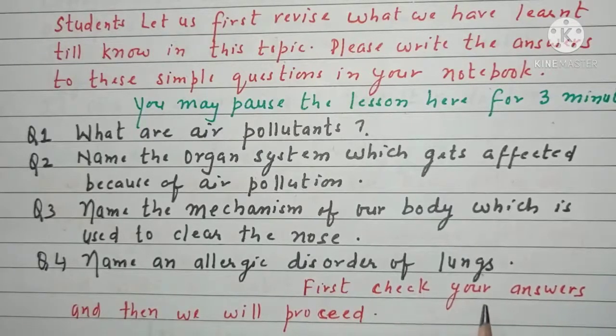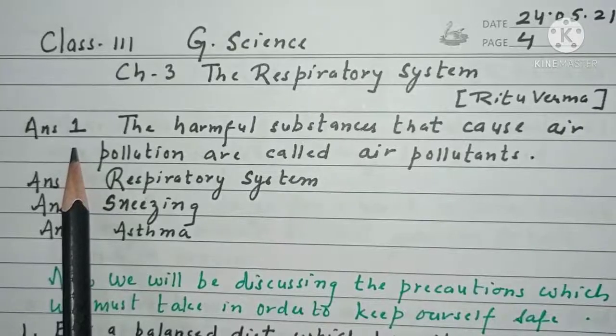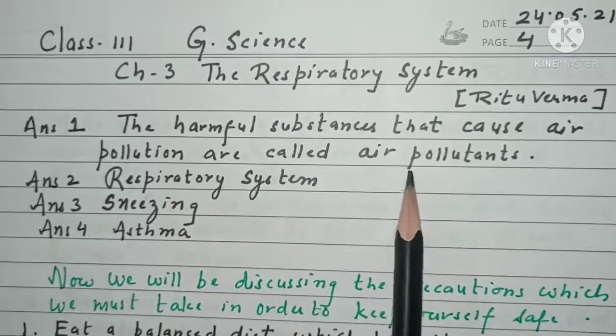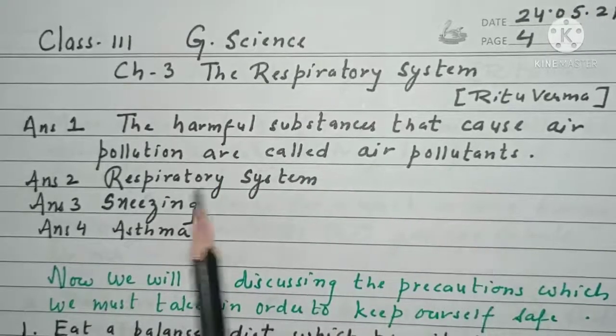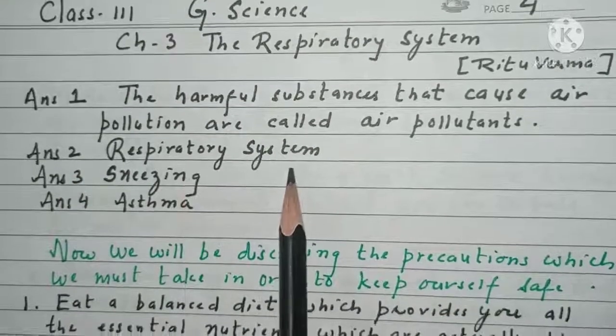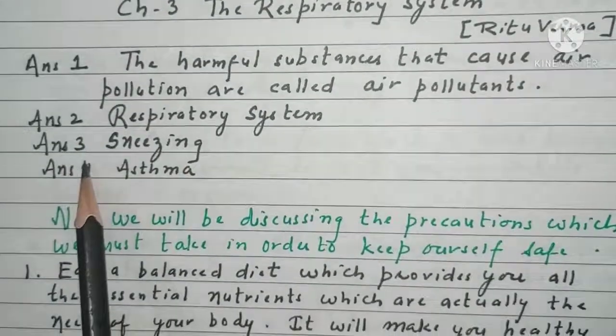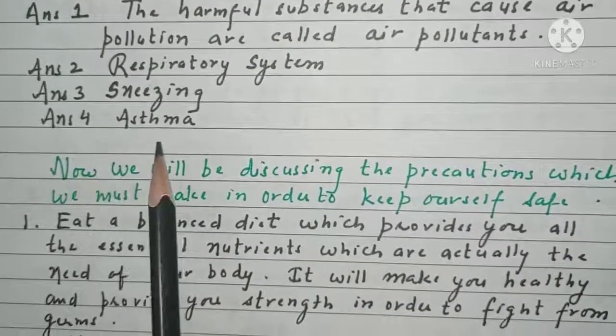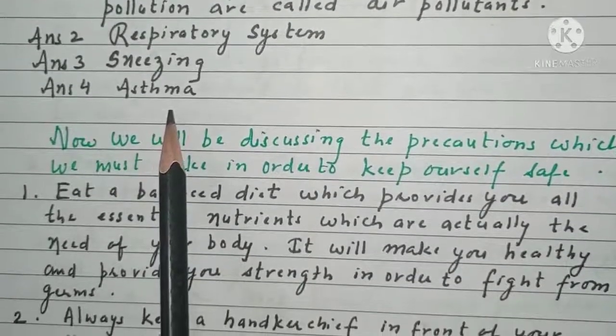So first of all, we'll check the answers and then we will proceed further. So the answer to question number 1 is, the harmful substances that cause air pollution are called air pollutants. Number 2, the respiratory system. Answer number 3 is sneezing. And answer number 4 is, the allergic disease is asthma.